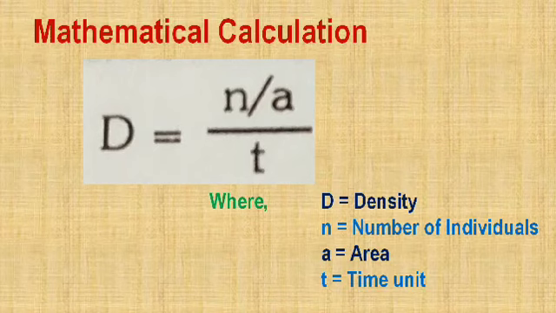That means the number of individuals counted per area, that area may be per square mile, per square foot, or per liter, and the time defines that particular period, that may be a month or a year. So this is the mathematical formula.